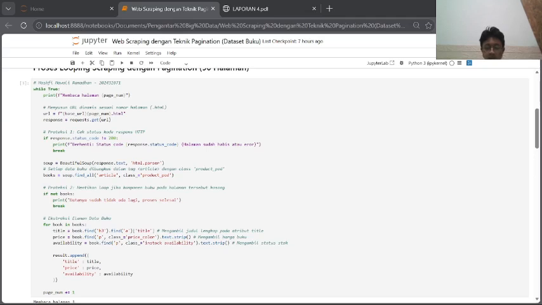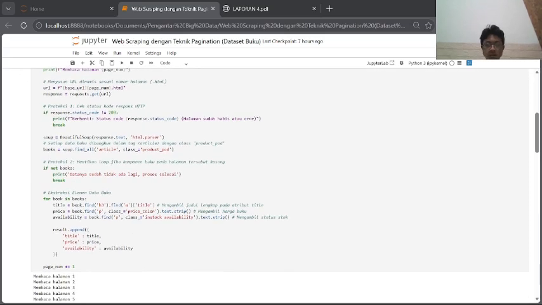To prevent the program from crashing when it runs out of pages, I added a crucial safety net. If the server returns any HTTP status code other than 200, like a 404 error, the loop instantly breaks and stops. And once a page loads successfully, Beautiful Soup steps in to read the HTML text.